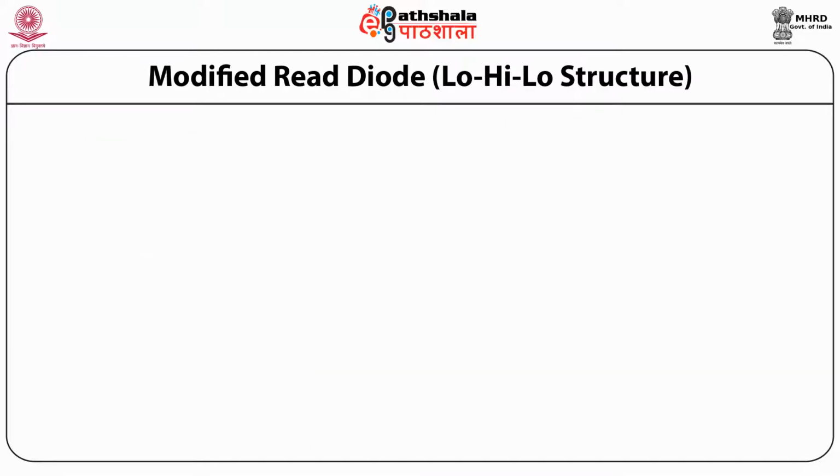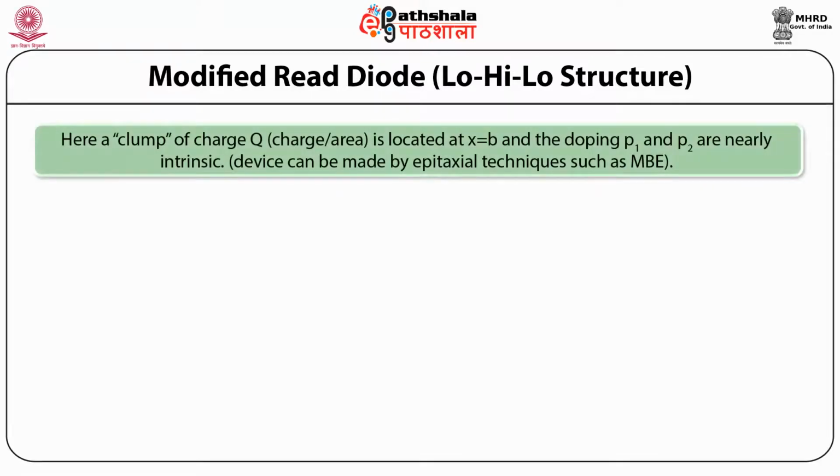Now let us discuss the modified Read diode or low-high-low structure. So here a clump of charge, that is charge divided by area, is located at x equal to b, and the doping P1 and P2 are nearly intrinsic. So the device can be made by epitaxial techniques such as MBE.